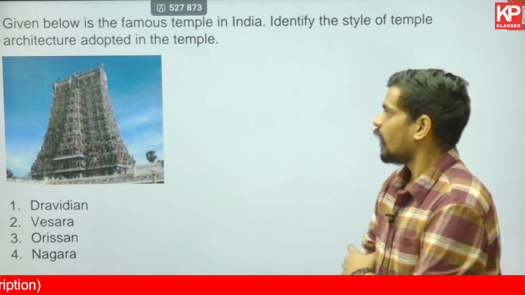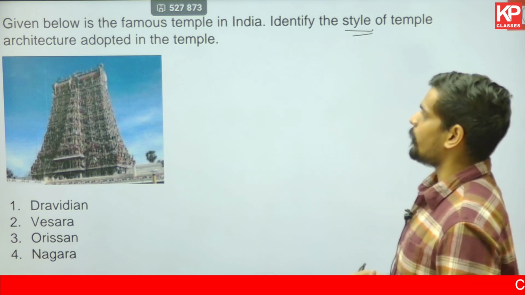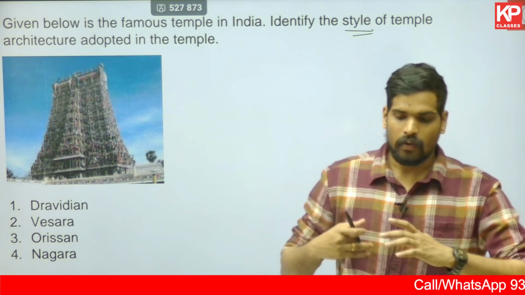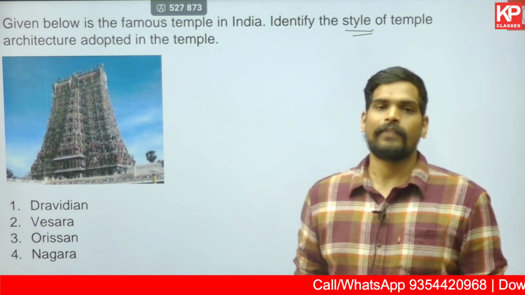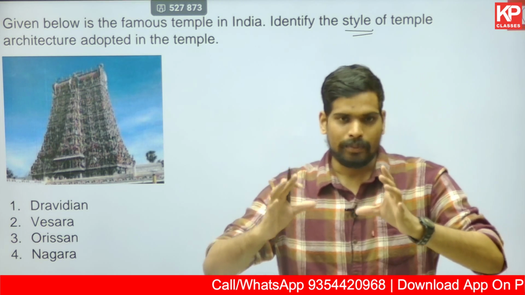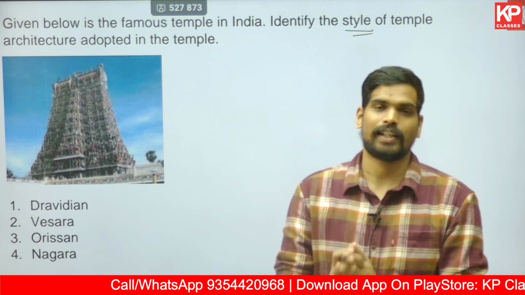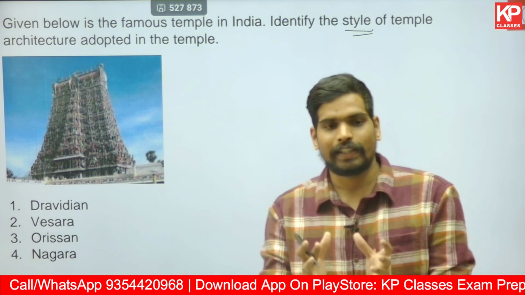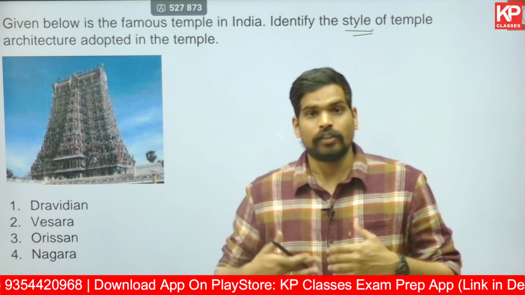The first one over here: given below is a famous temple in India. Identify the style of the temple architecture adopted in the building. If you have studied temple architecture, you know that there are a lot of regional variations. The northern temples have a particular style, the temples of the south have a particular style, the temples of Odisha have a particular style called the Kalinga style of temple architecture. The temples of Bengal have a definitive style which is based on terracotta and bricks. So the temple architecture changes from region to region.